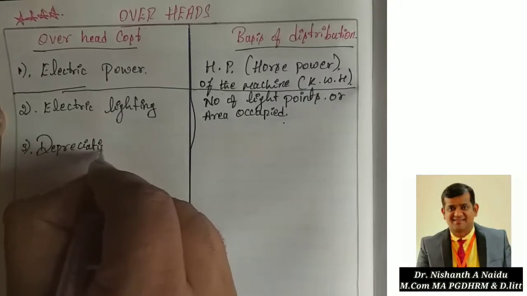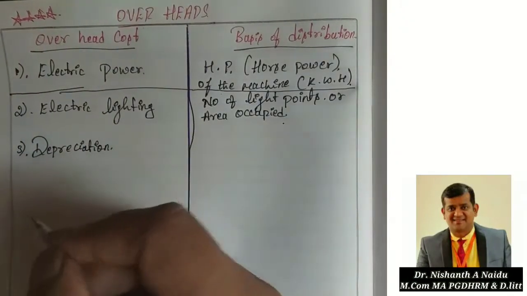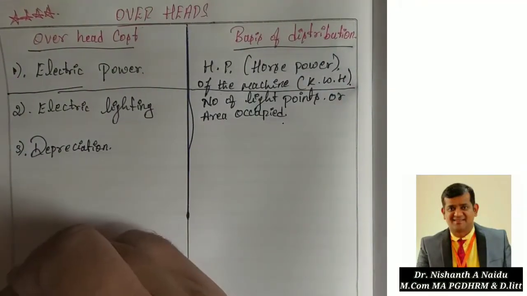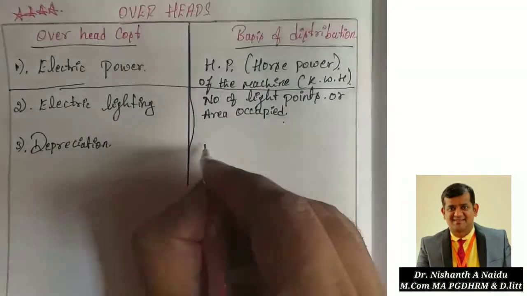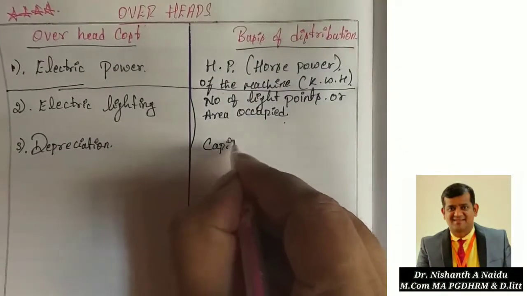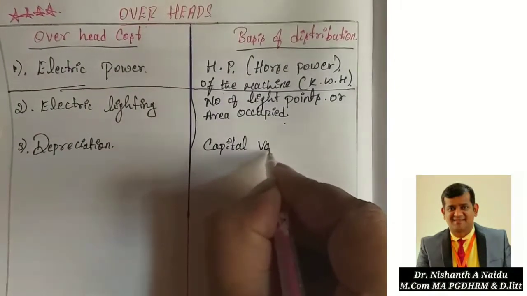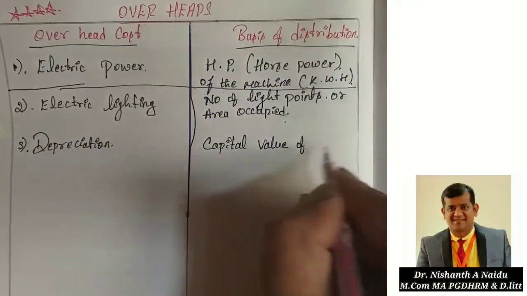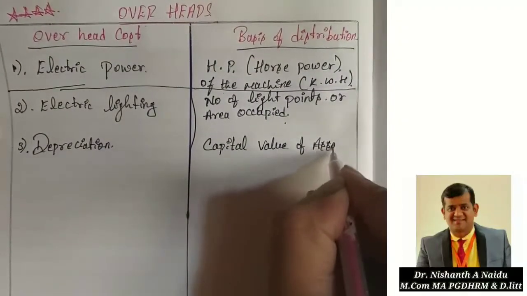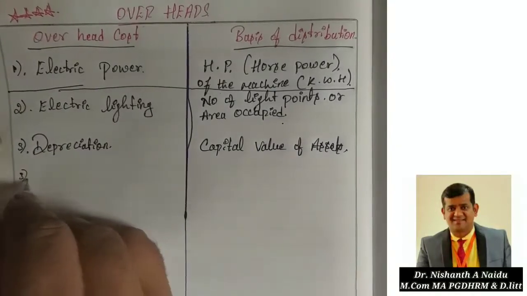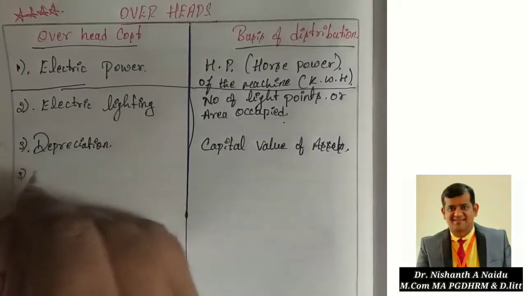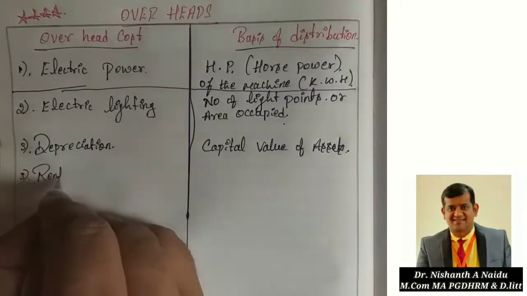Depreciation. Depreciation usually will be considered on the value of the asset, that is, the capital value of assets. Then on the fourth point, if there is an expenditure, rent,